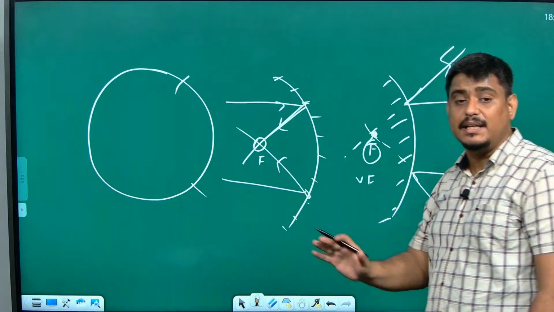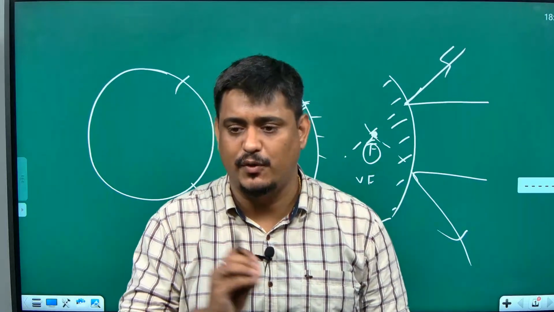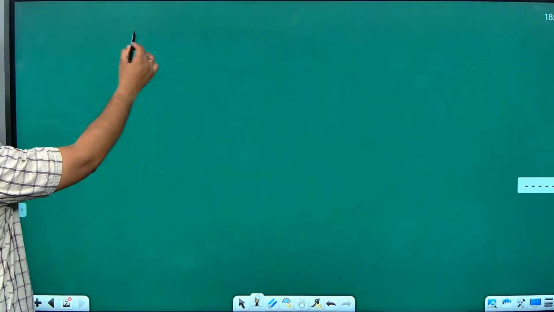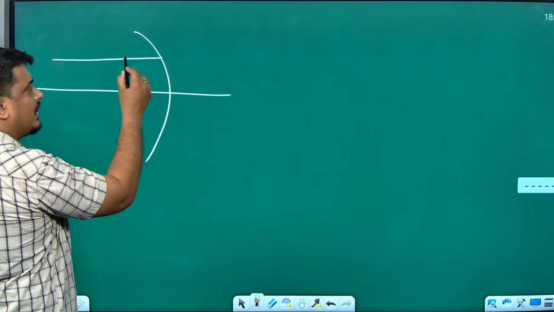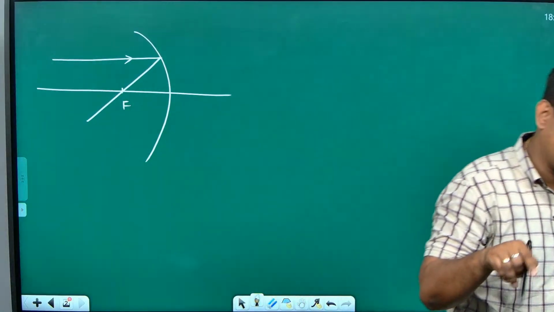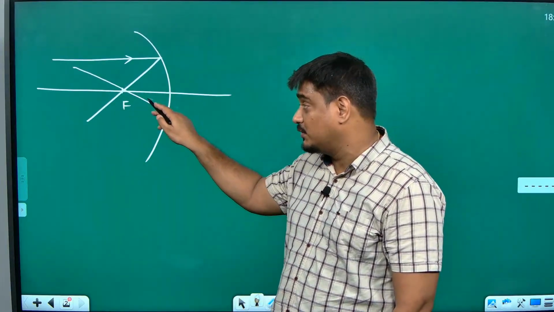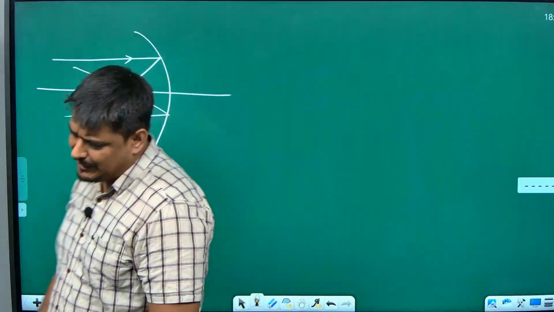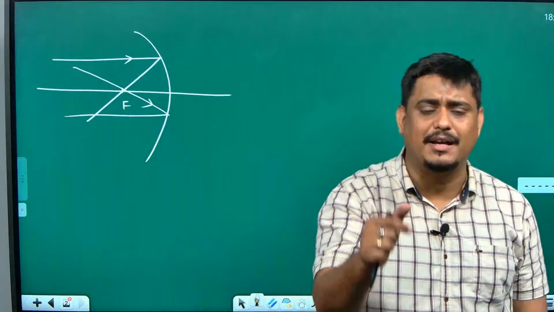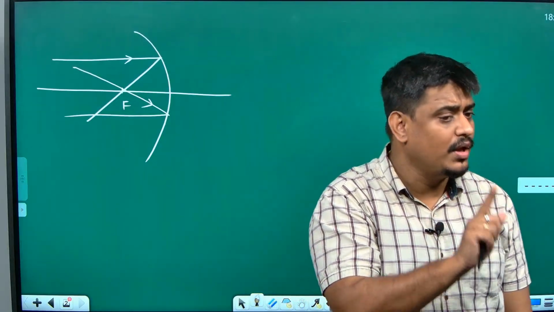Next, you have to understand the images formed by a concave mirror and a convex mirror. For that, you must know the rules of image formation. I said there are certain rules which govern image formation. Those rules are: any ray passing parallel to the principal axis will converge and pass through the focus. If it is a diverging mirror, it will diverge and seem to pass through the focus. The second ray is vice versa of this. Any ray passing through the focus, after reflection, will become parallel to the principal axis. This is the second rule. The first rule was any ray parallel to the principal axis, after reflection, will pass through the focus, and vice versa. Any ray passing through the focus, after reflection, will become parallel to the principal axis.